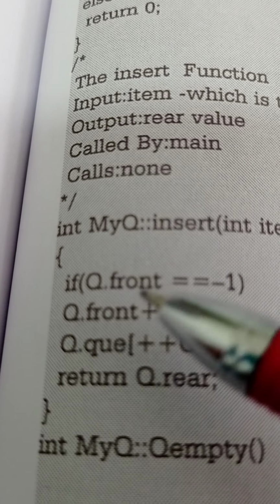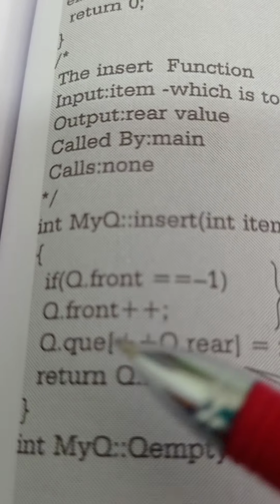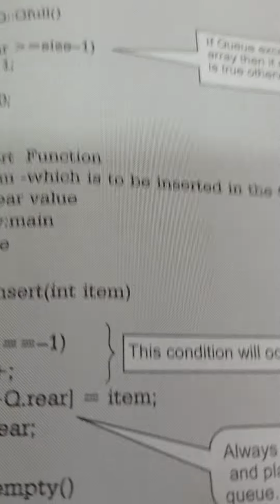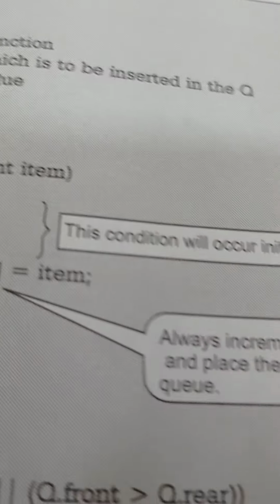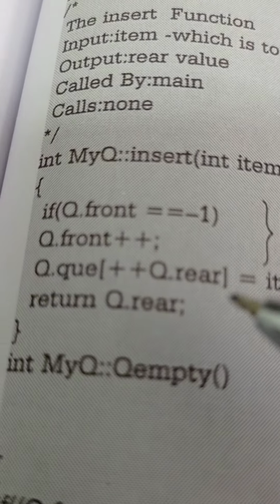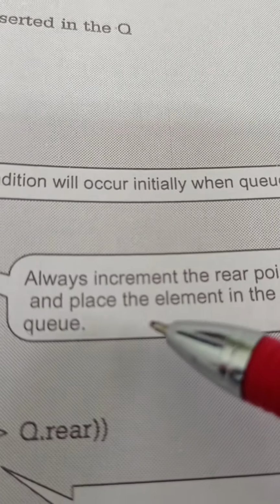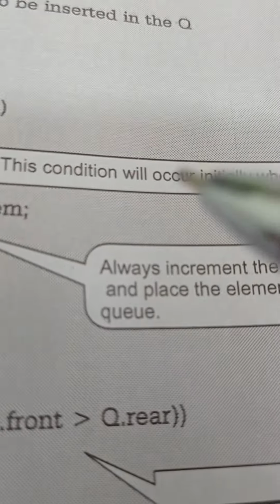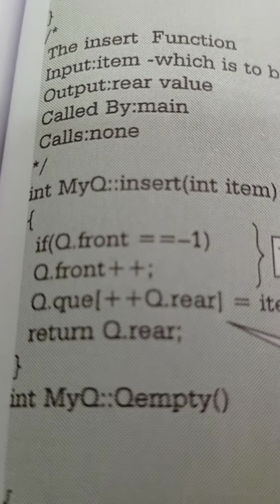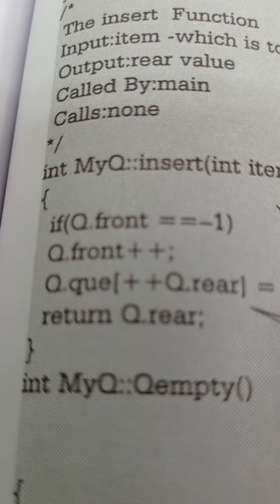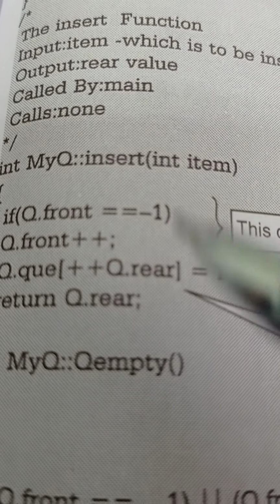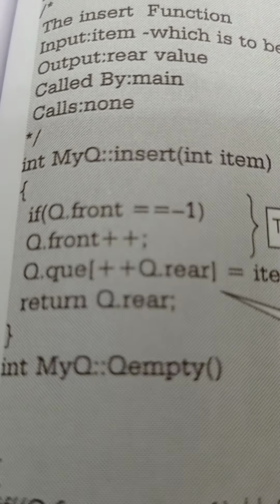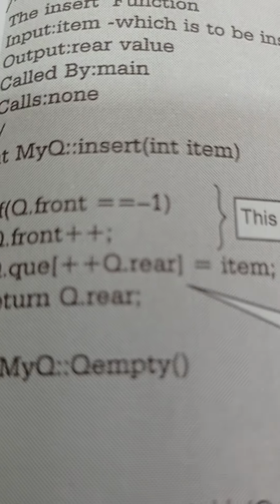Suppose some data is there, at that time it will not increment this; instead it will increment q rear. Always in the program, q rear is incremented when we add data. Here they have given, you see, increment q rear. Always increment the rear pointer and place the element in the queue. Important: q front will not be incremented, only q rear is incremented when we insert data into the queue. Q front is incremented when we delete data from the queue.